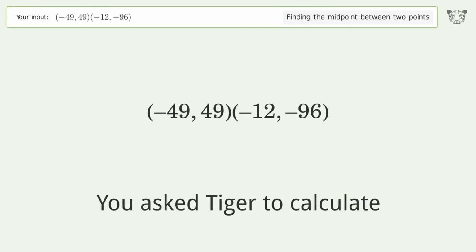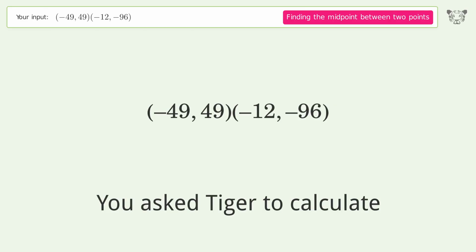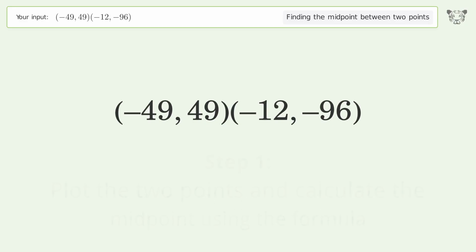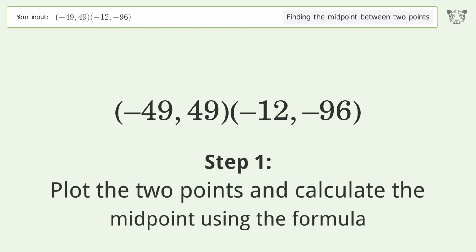You ask Tiger to calculate. This deals with finding the midpoint between 2 points. The midpoint between the 2 points is -30.5, -23.5. Let's solve it step by step. Plot the 2 points and calculate the midpoint using the formula.